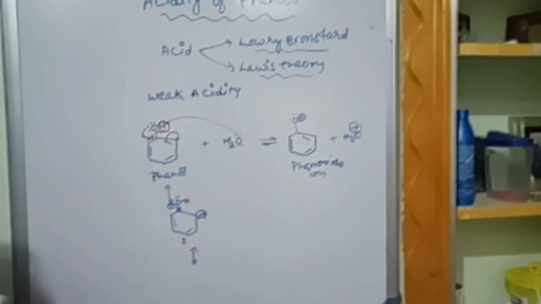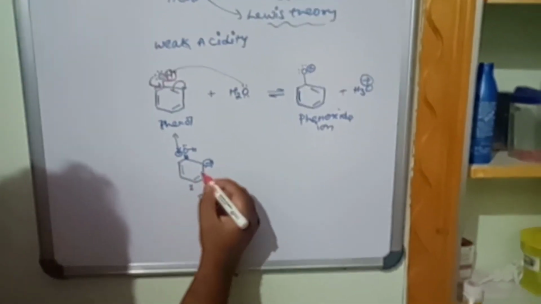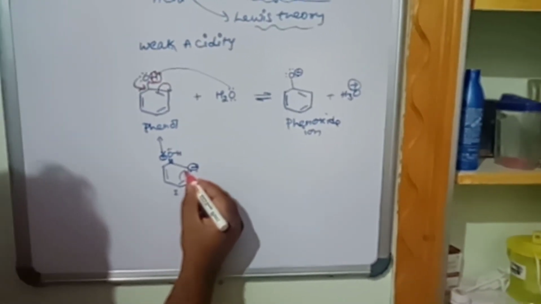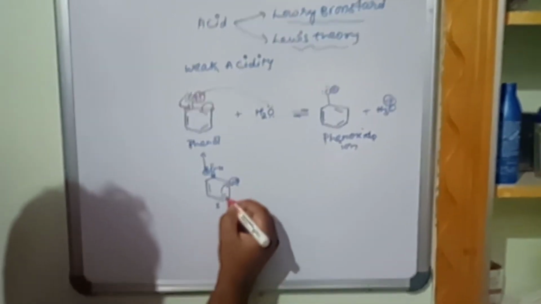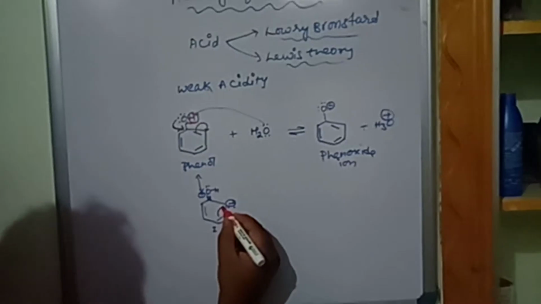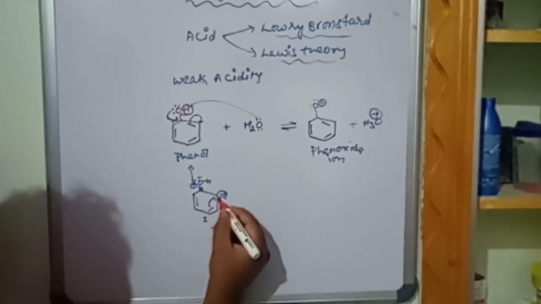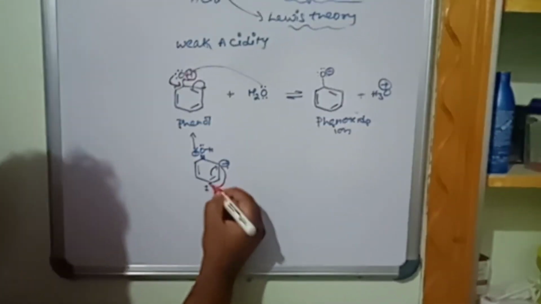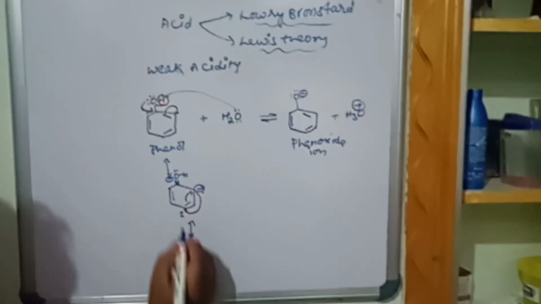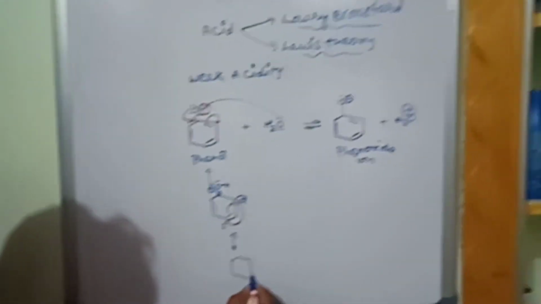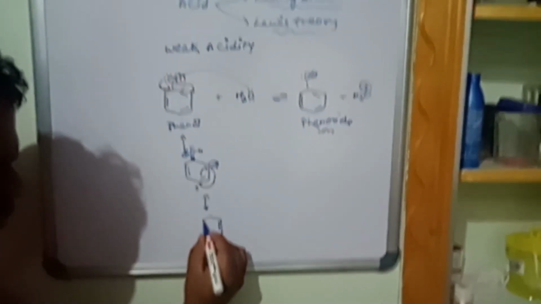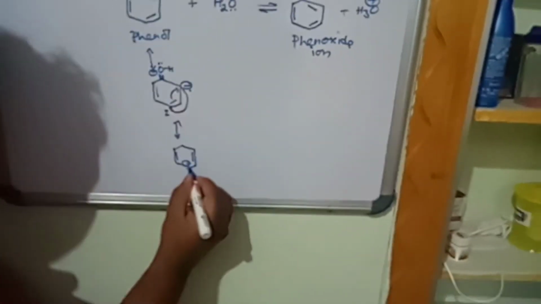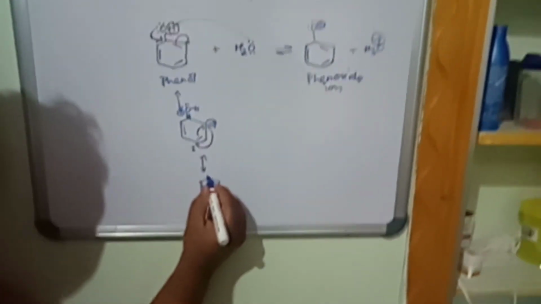How will it undergo it? I told you, whenever you are writing resonance structures, the pi electrons must move towards the charge. For your understanding, don't mark it like this; actually you have to mark it like this, but I am showing it this way just for understanding. The pi electrons move towards the charge, and the charge moves to where the pi electrons were. As a result, you get resonance stabilization. This is moving this side. This bond remains as it is. Now this negative charge will form on this carbon, and the rest will be the same.